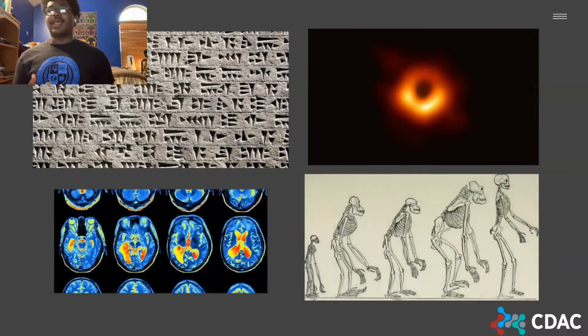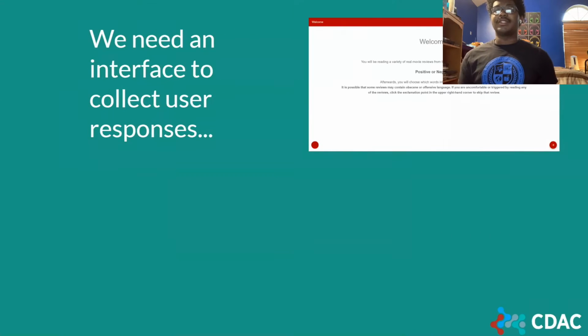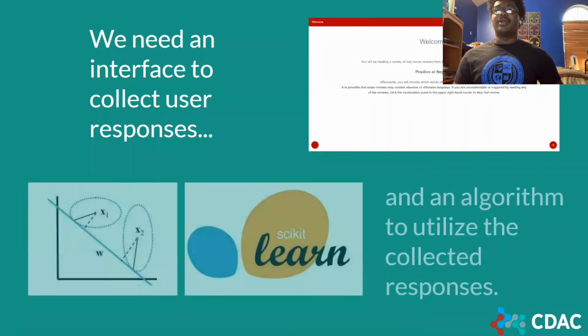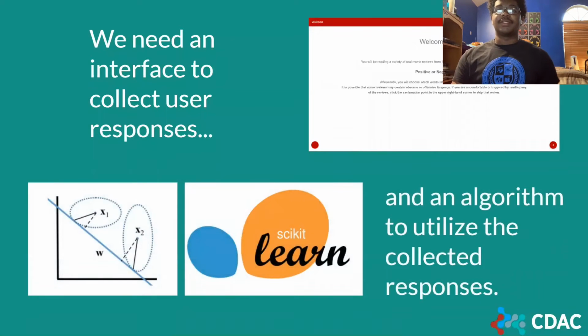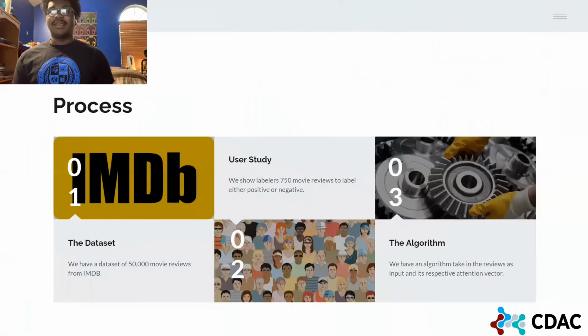To answer the question, we have to increase the role of humans during the classification task. We will have to ask people to give us more information alongside classifications, and we want to measure the impact of doing so. To determine the effects of humans' increased role in the labeling process, we need to create an interface to collect more information from users and then create an algorithm that utilizes their responses. This project's overall goal is to examine the role of humans in the training process and how much data we can get from them. We decided to use 750 randomly selected movie reviews from an IMDb movie review dataset.